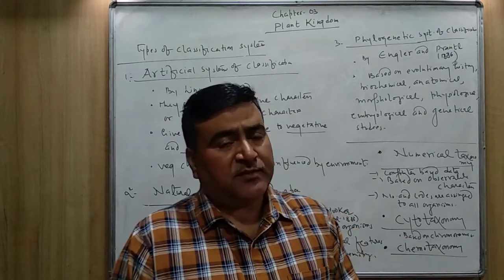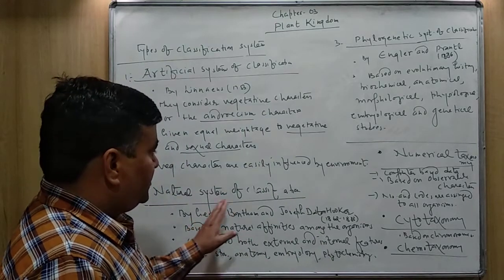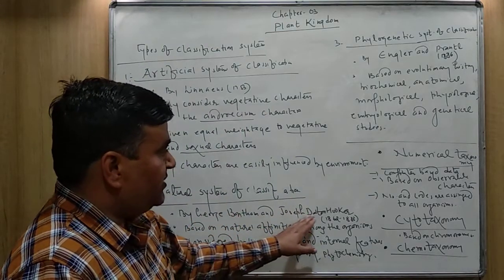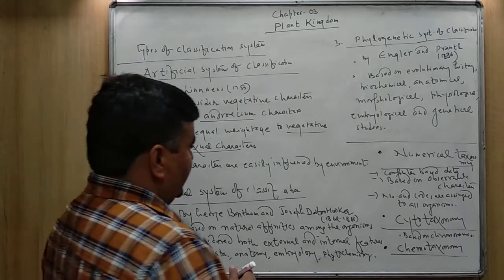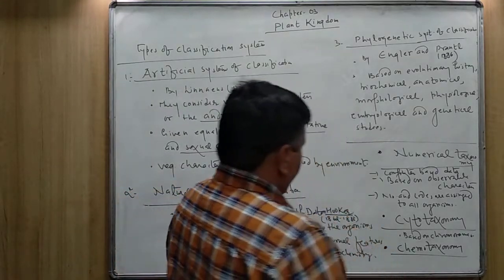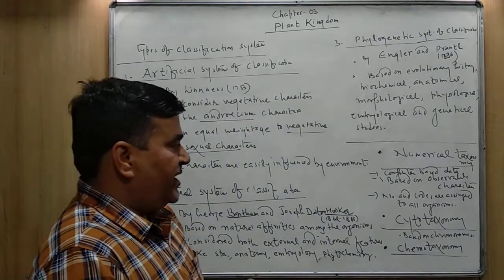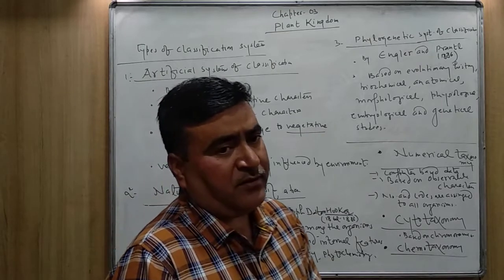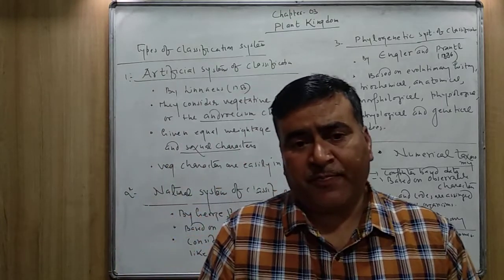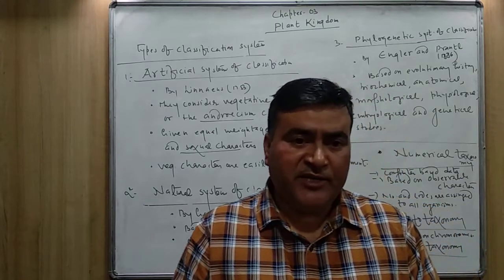The natural system of classification was given by George Bentham and Joseph Dalton Hooker. Simply you can say Bentham and Hooker. In between 1862 to 1883, so many volumes of this classification were published.